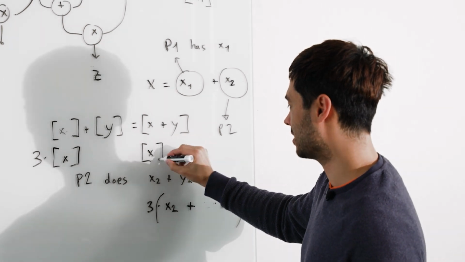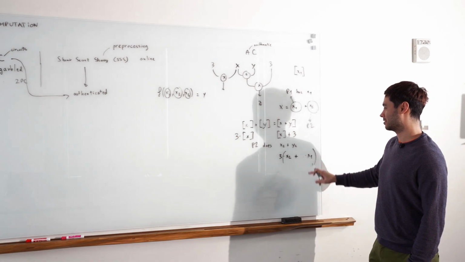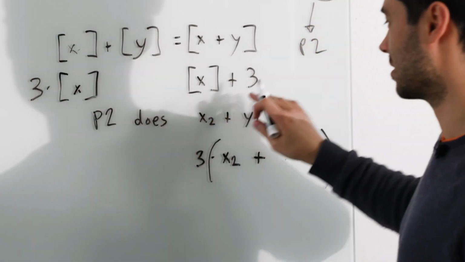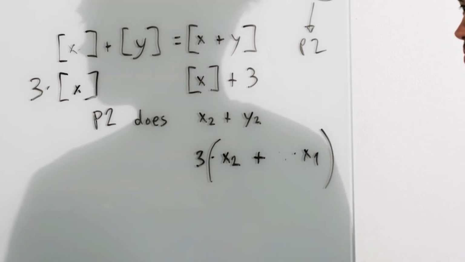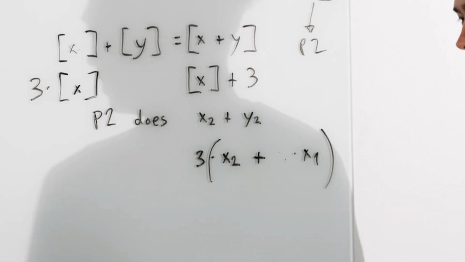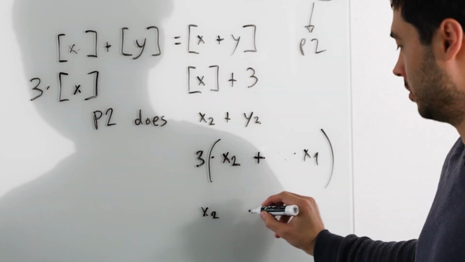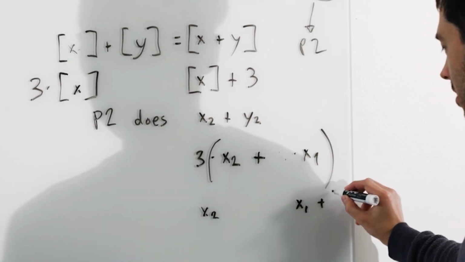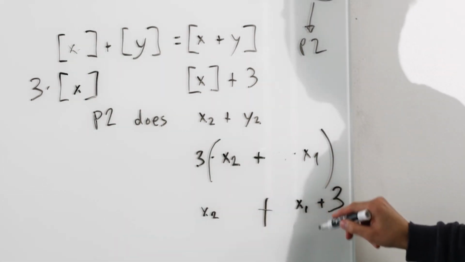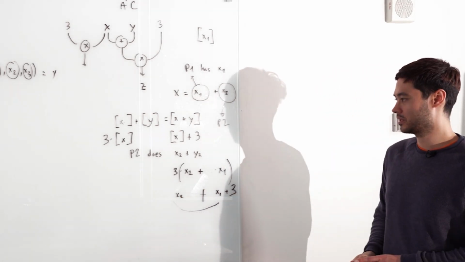But if you want to do x plus 3, then it gets spicy. An easy way to do it is that only one participant adds the three, and usually the first participant does it. Or you can choose them randomly, as long as everybody agrees. So let's say you don't do it, but I do it with my share. Then when we add these two things, we of course have x plus 3.